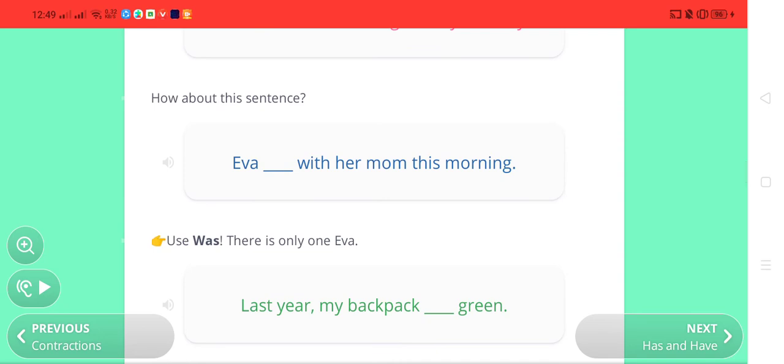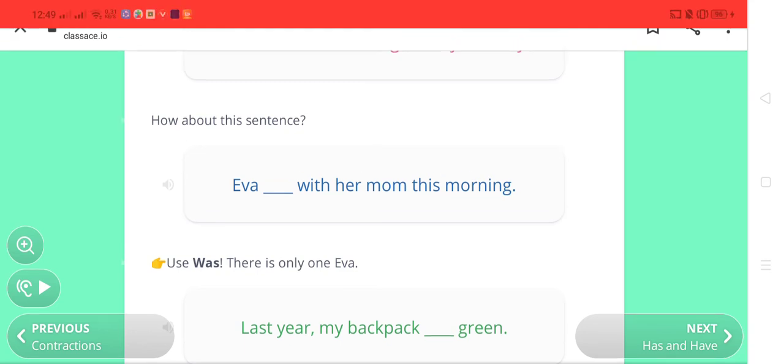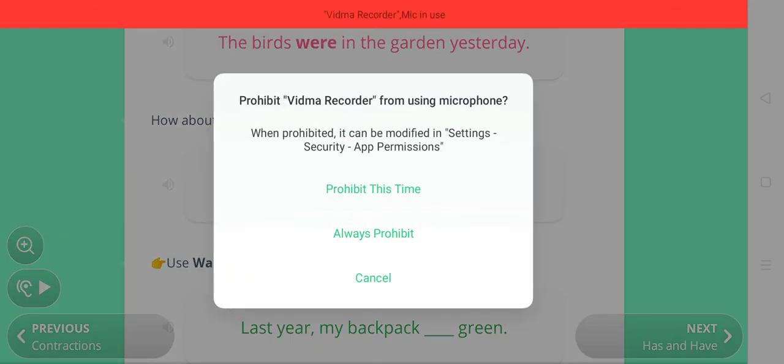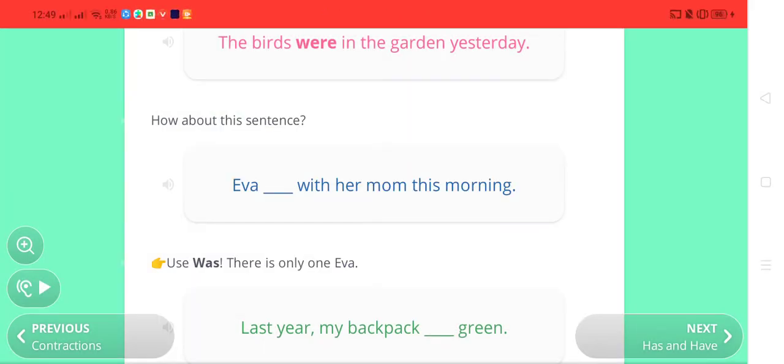How about this sentence? Eva dash with her mom this morning. Eva is a person, she's a lady. Eva is the name used for mostly women.